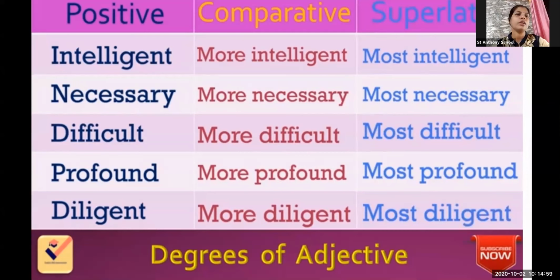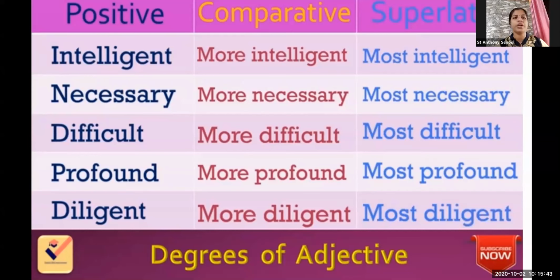So I hope all of you have understood the degrees of adjectives. In short, I'm going to repeat it once again. What is an adjective? An adjective describes a noun: a person, place, animal, thing or idea. In a positive degree, you just give a simple description. But in a comparative degree, you compare one person with another, one thing with another, one animal with another, one place or idea with another.